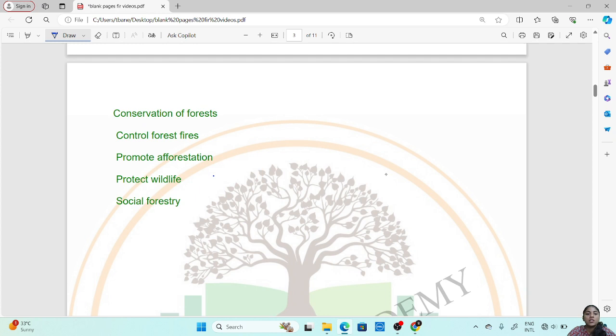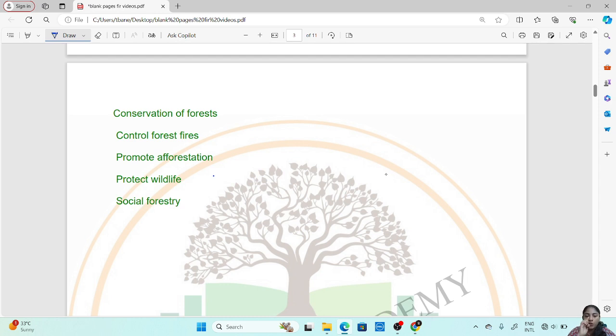Then social forestry. Now social forestry means that some humans, like some tribal human beings, live in the forest. They live in the deep areas of the forest without disturbing the wildlife. That is how they have lived since a long time, and these humans usually use the forest produce that they survive on, the different fruits or different roots of the plants which are edible. These populations survive on the forest.